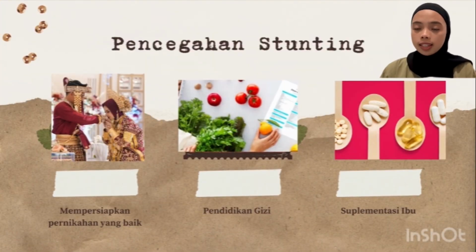Next is stunting prevention. Marriage should not be just considering the interest of the prospective father and mother, or the couple getting married, but also need to consider the interest of the prospective child born. Genetic variation must be considered in order to get offspring that are free from the risk of disease or disorders, including growth disorder. Based on research evidence, the genetic factor of prospective parents is related to stunting.